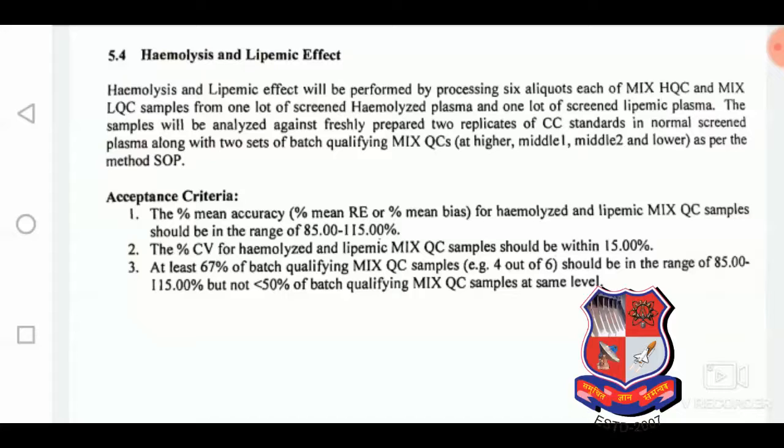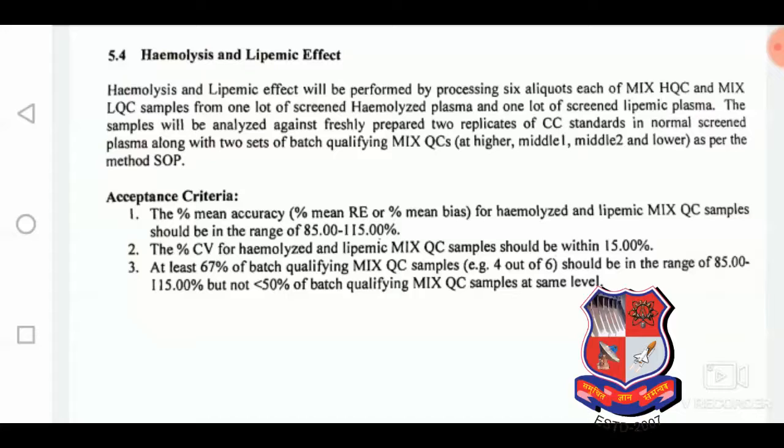The screen lot, that is from specificity, indicates that the plasma is free from interference peaks and interference substances. So one screened lot of hemolyzed and one screened lot of lipemic plasma will be used, and 2 replicates of CC standard and nominal screen plasma, along with 2 sets of batch qualifying mixed QC, will be prepared as per the method SOP.